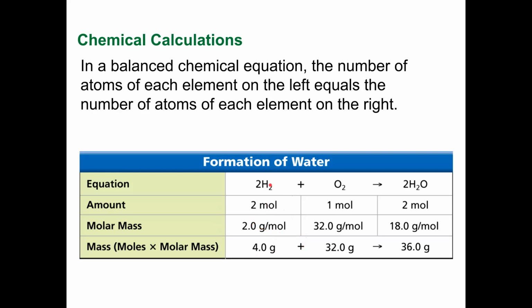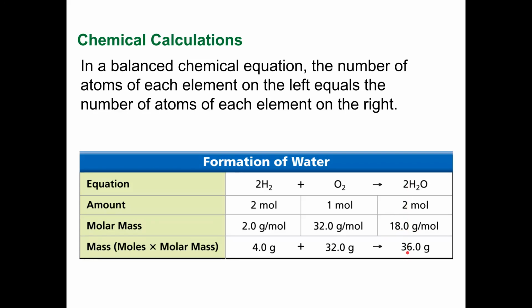So when I add all this up, 2 times 2 is 4, 1 times 32 is 32, and then 2 times 18 is 36, all right? 4 plus 32 is 36, so everything adds up. This is the molar mass, okay? So 2 molecules of water has a molar mass of 36.